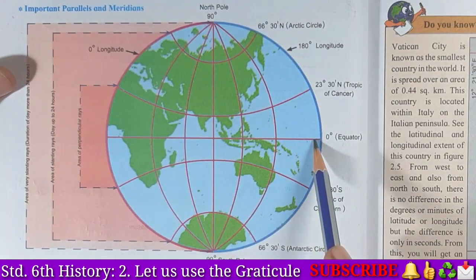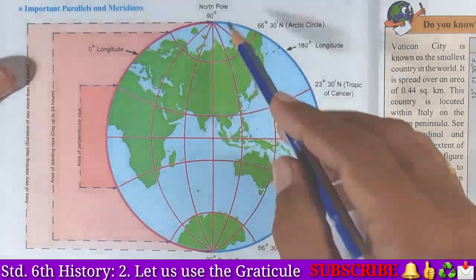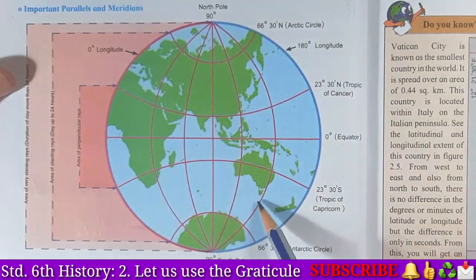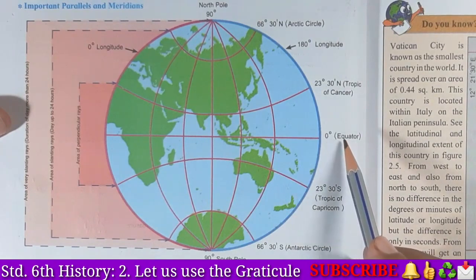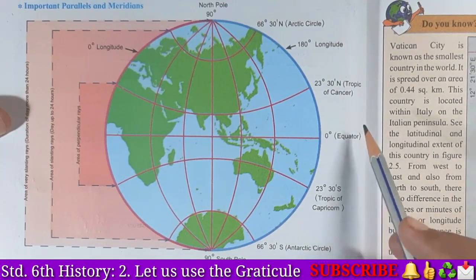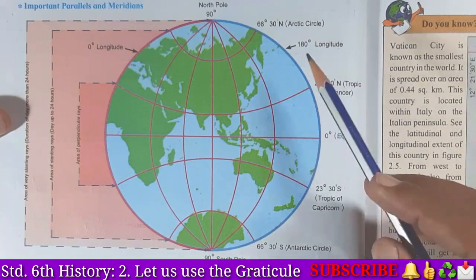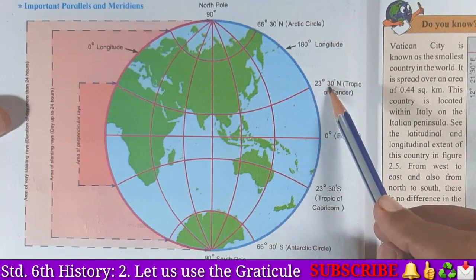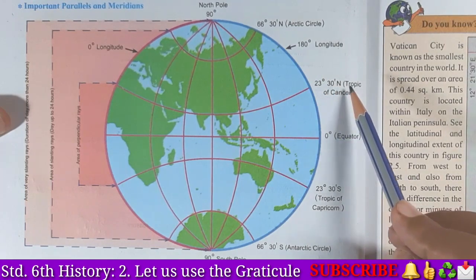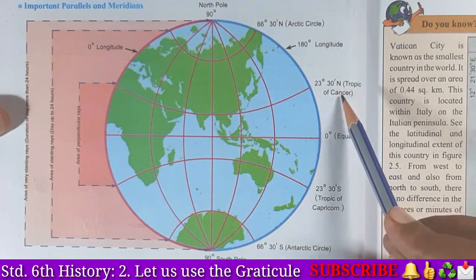Okay, and the other parallels go on decreasing, but this is the largest one. Okay students, the other parallels to the north side and to the south side go on decreasing, and this is 0 degree. It is known as the equator. As it goes towards the north pole, it is 23 degrees 30 minutes north. It is called the Tropic of Cancer.